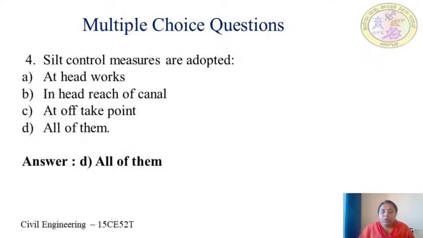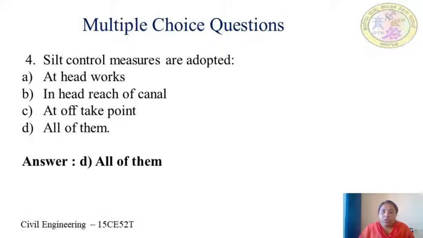And next, coming to the fourth question, silt control measures are adopted for, the options given are A, at headworks, B, in head reach of canal, C, at offtake point, D, all of them. Here the answer is D, all of them.